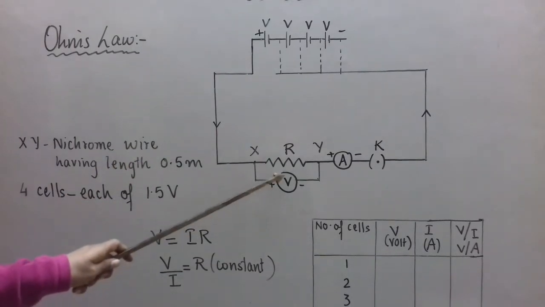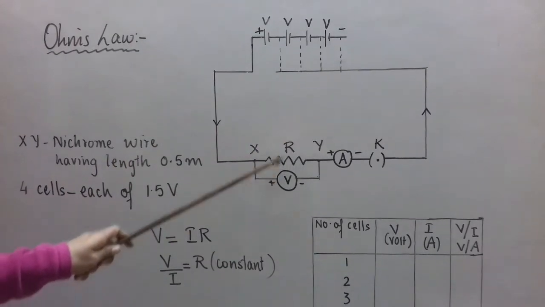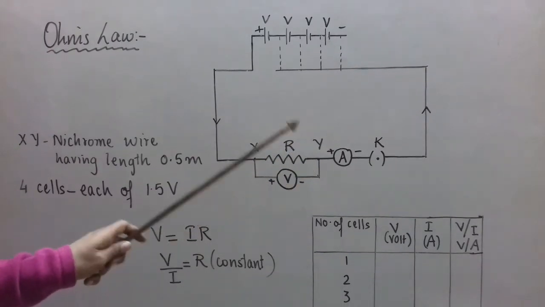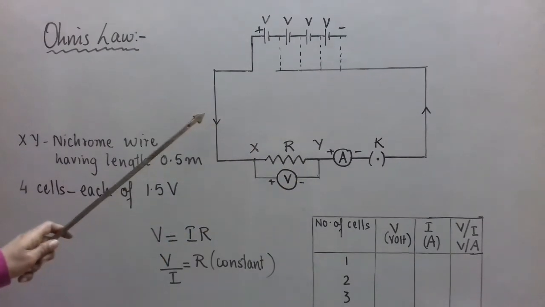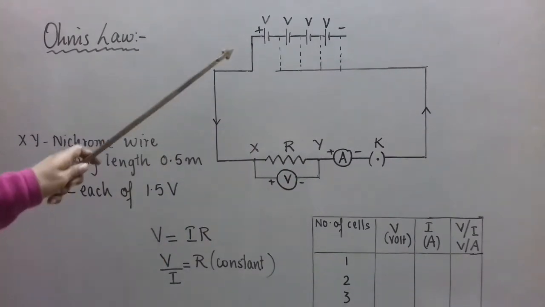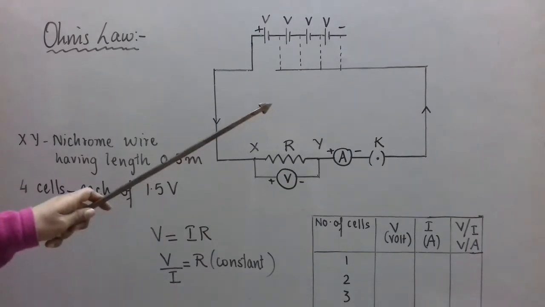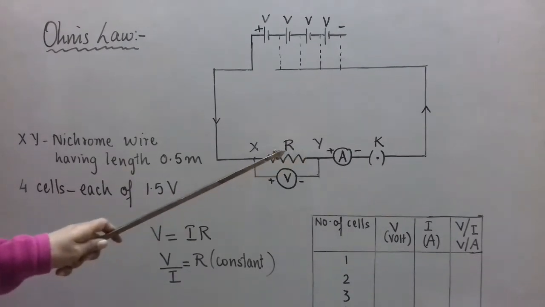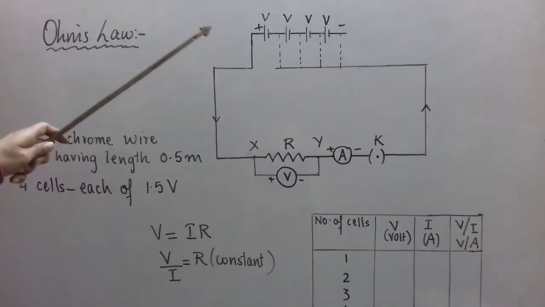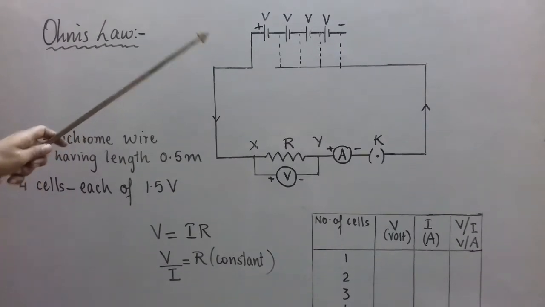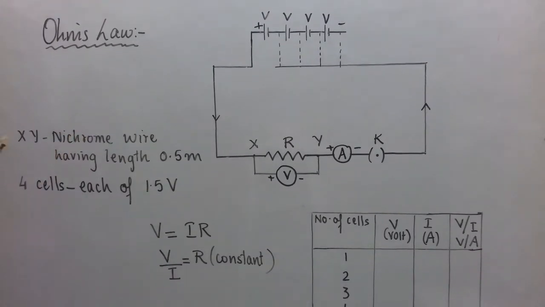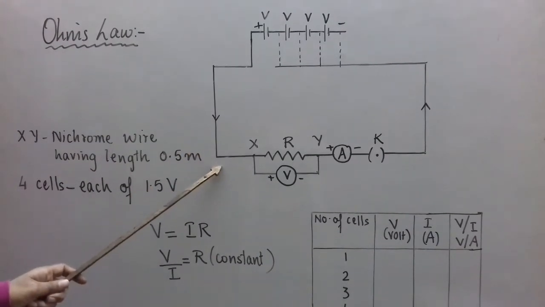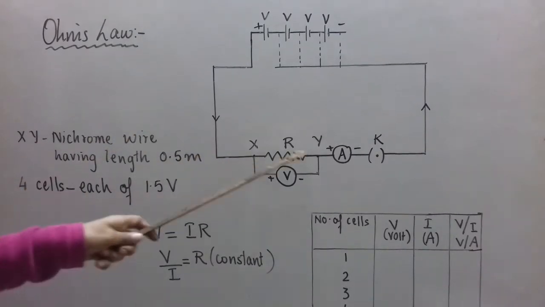Now this is the voltmeter. It measures potential difference across the wire. The ammeter is connected in series and measures the current in the circuit. There is a key. As I have shown, the key is closed, so the direction of current is also shown, from positive towards the negative side. Also you can see that the positive of the voltmeter and the positive of the ammeter are towards the positive side of the cell or battery. Now connect the circuit as shown in the figure or circuit diagram. These are simple connecting wires.